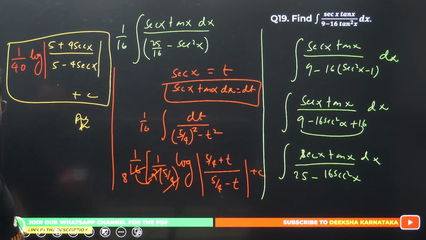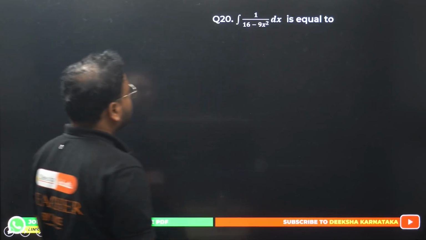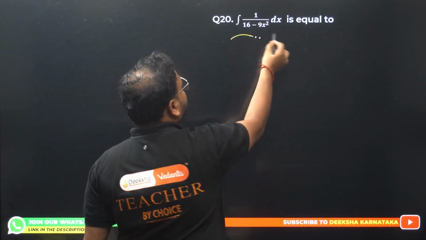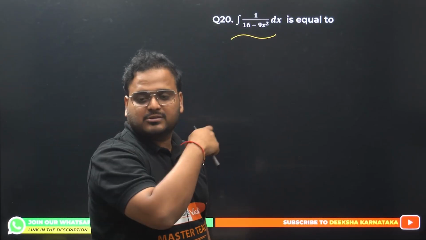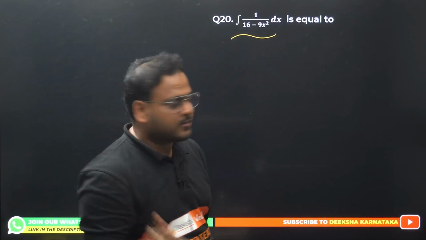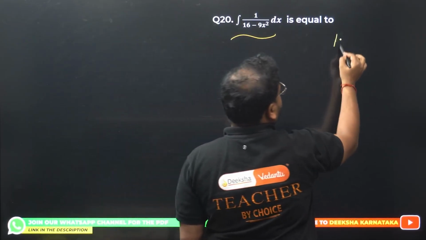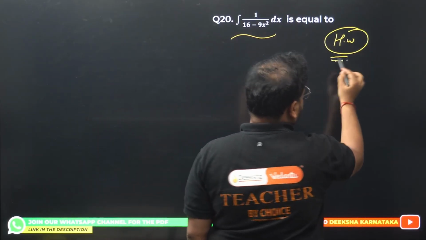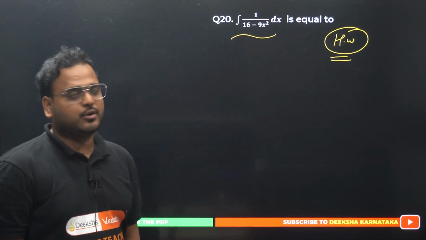Now it's time to solve a homework. This is again a similar question, remember? Let's bring the 9 outside because we have to make this x square coefficient free. Okay, this is your homework. Solve it, guys. Question number 20 is your homework.